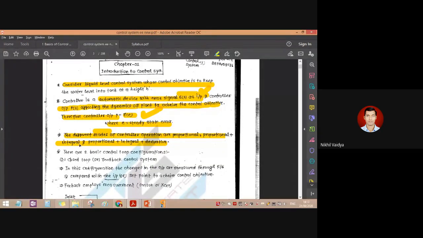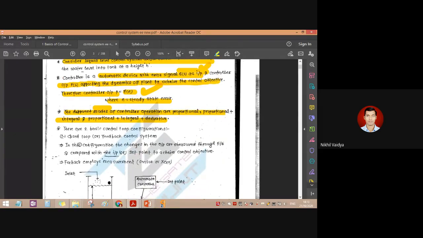So why is it called proportional, why is it called integral, why is it called proportional integral, and the combination of all three? Basically it directly relates to the nature of the mathematical operation: proportionating, then integrating and derivating. So that we will see further.